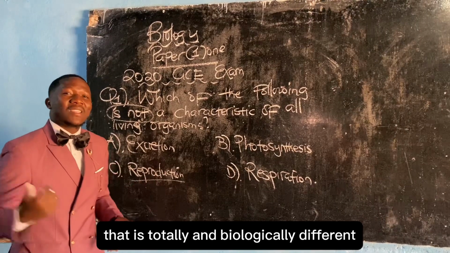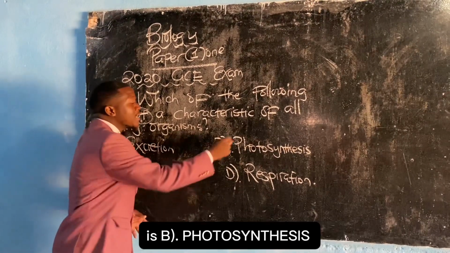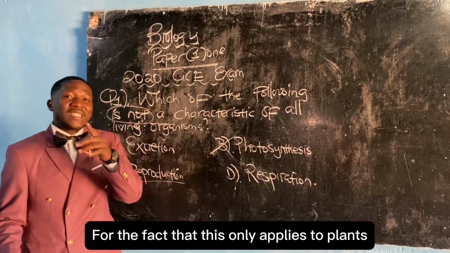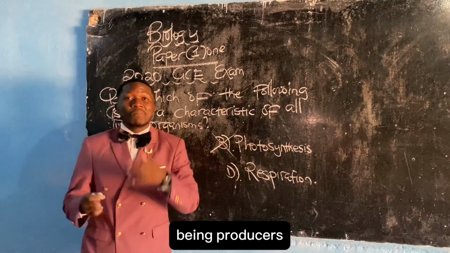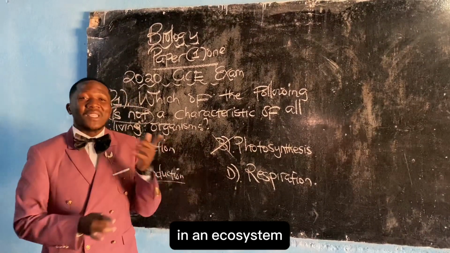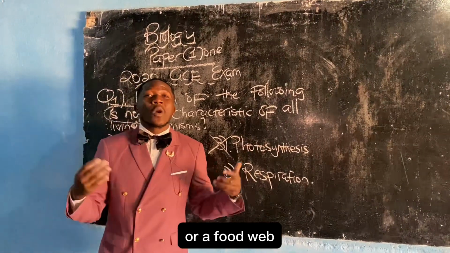So the main answer that is totally biologically different is photosynthesis, for the fact that this only applies to plants being producers in an ecosystem, an environment, a food chain, or a food web.